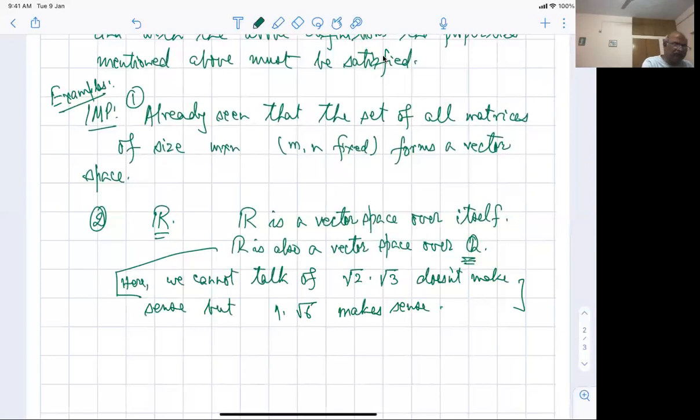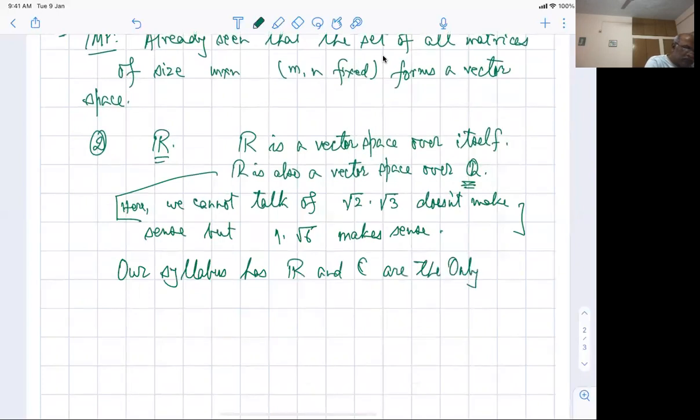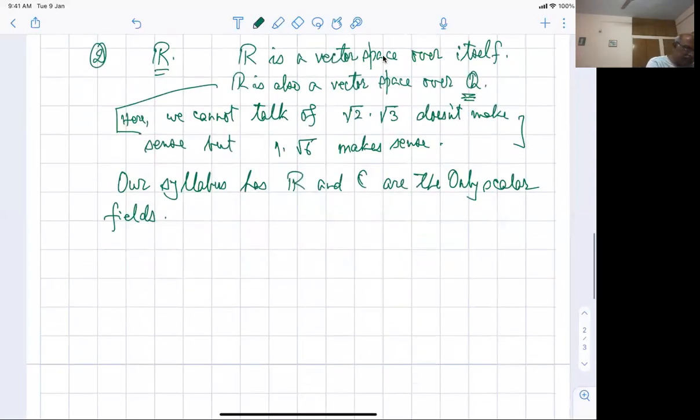So let's not get into it. This idea is not in the syllabus. Our syllabus has R and C as the only scalars. Is it okay? There are vector spaces over other things also, but they are very, very complicated, not easy to understand. So we'll not get into that part. We'll understand the easier ones. Fine.